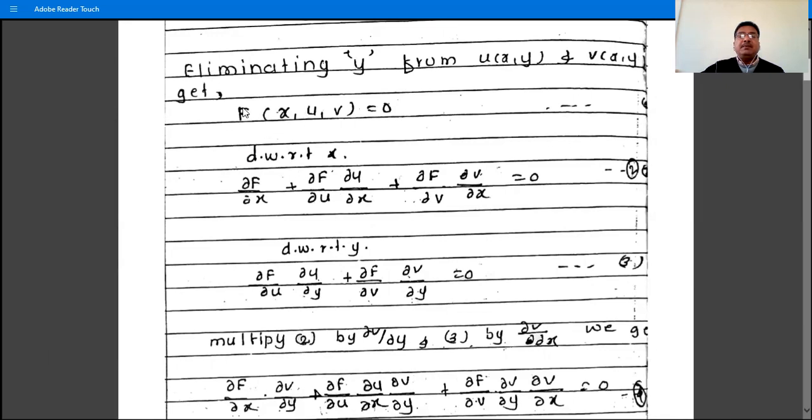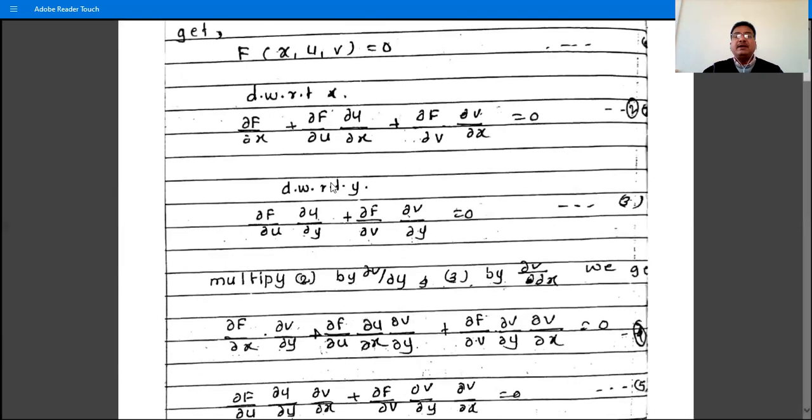Then f is a function of w and v, but w and v are functions of x and y. Y is eliminated, so w and v both are functions of x, and therefore by chain rule, ∂f/∂w · ∂w/∂x plus ∂f/∂v · ∂v/∂x. This is df, the complete derivative of this function f.